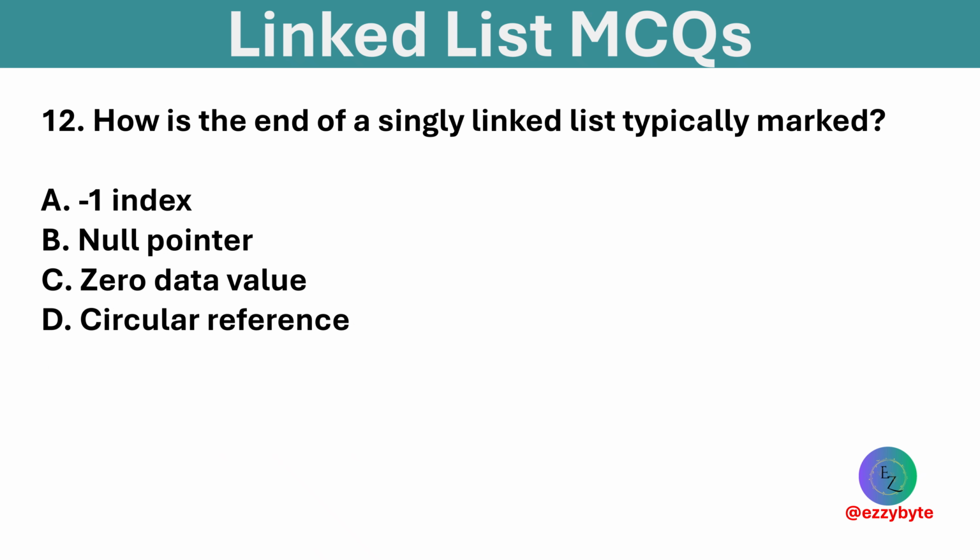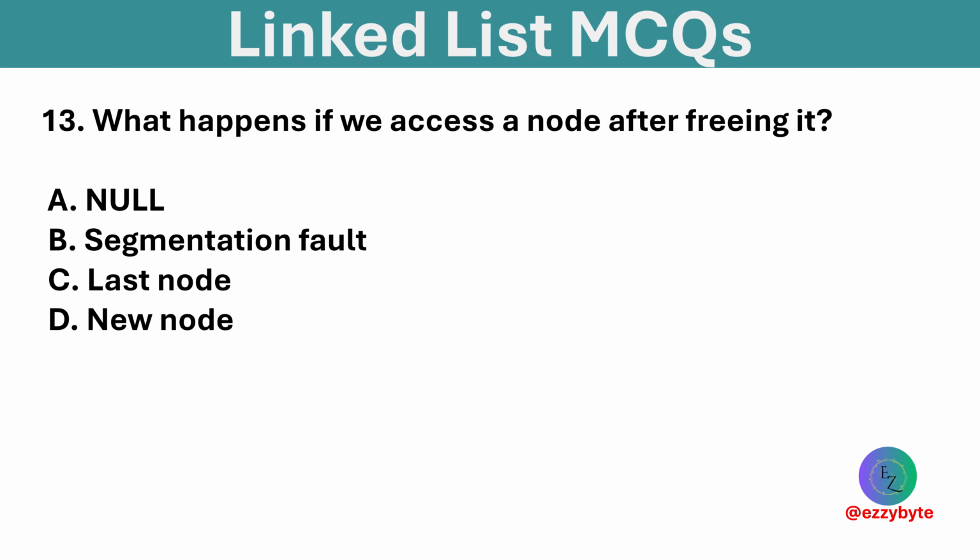How is the end of a singly linked list typically marked? Options are -1 index, null pointer, 0 data value, and circular reference. Option B is correct. The end is marked with a null pointer. What happens if we access a node after freeing it? Options are null, segmentation fault, last node, and new node. Option B is correct. Accessing a freed node leads to a segmentation fault.